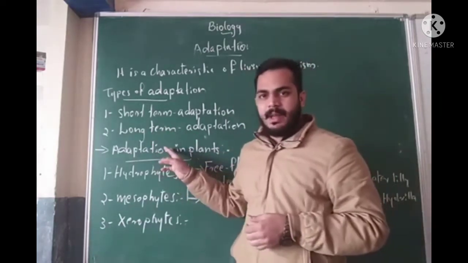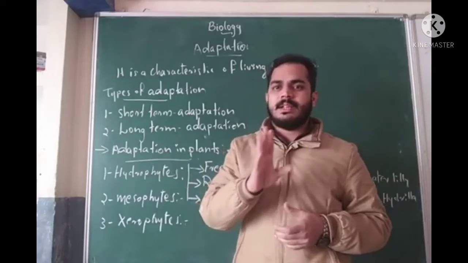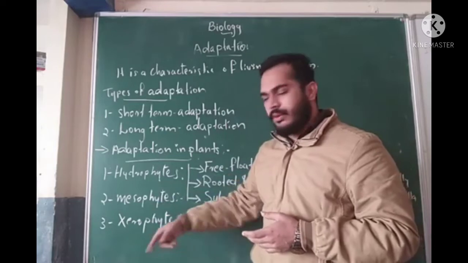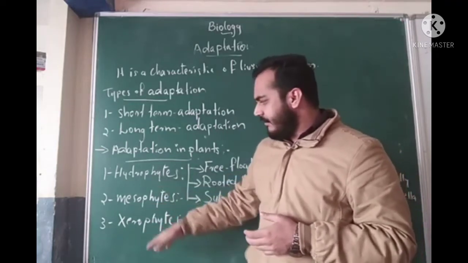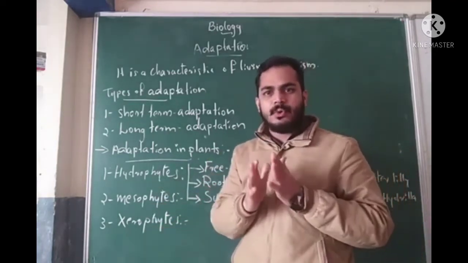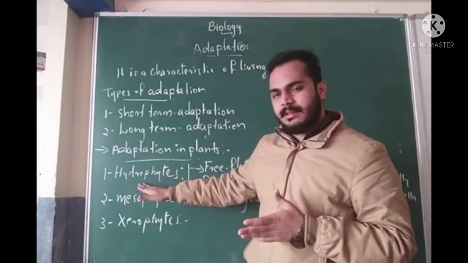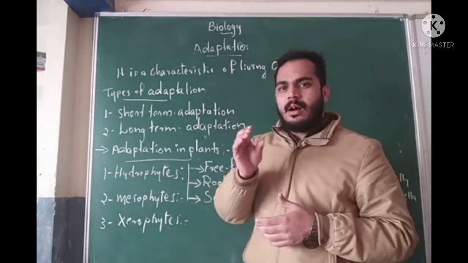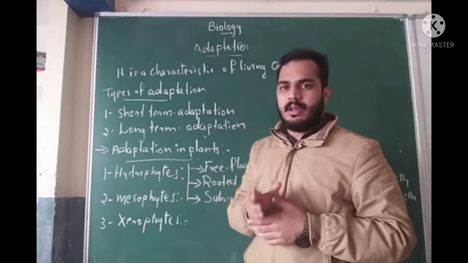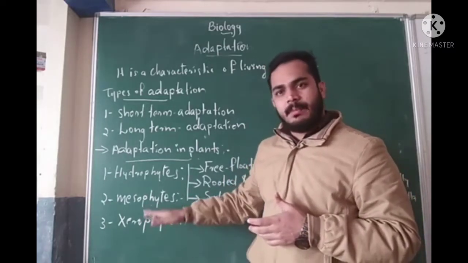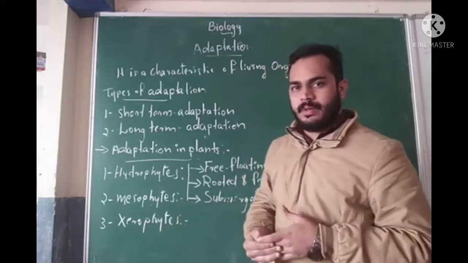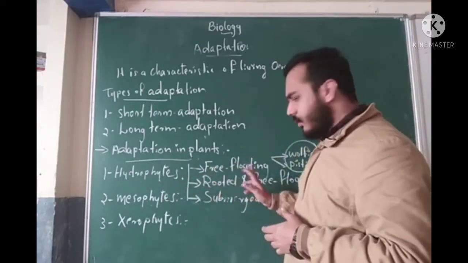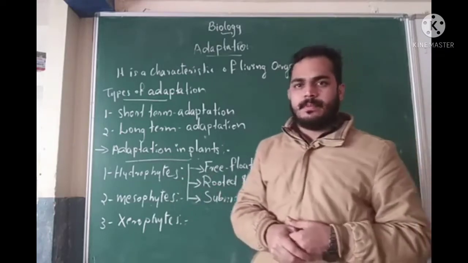The adaptation in plants is classified into three major types: hydrophyte, mesophyte and xerophyte. This classification is according to water availability. Hydrophytes only live in the water. Mesophytes live in areas with average water, and xerophytes live without much water. The hydrophytes are again classified into three types: free floating, rooted and free floating, and submerged and rooted.